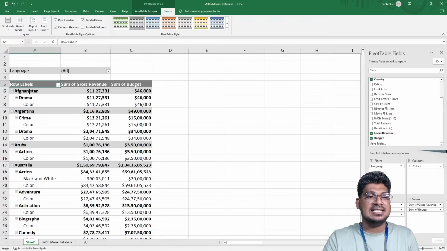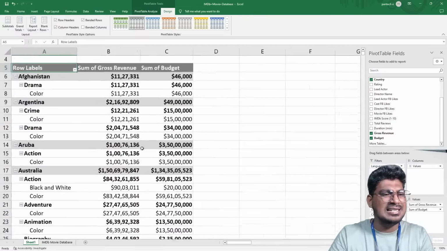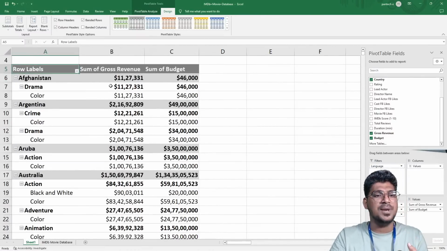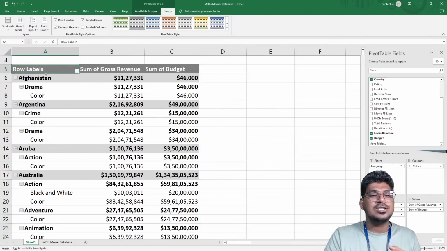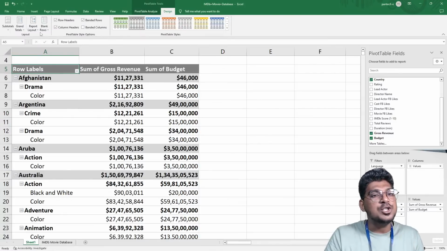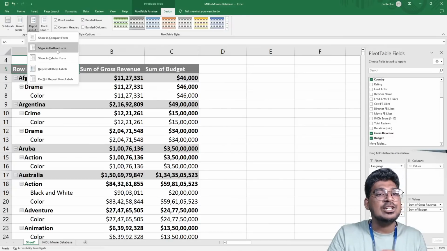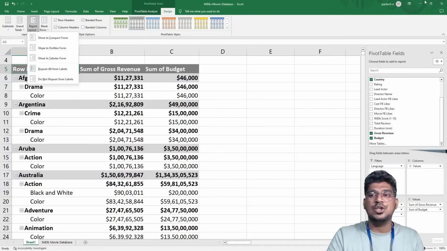Now you can see this one. This is actually a little pretty to see, and it is not comfortable for me. Why? Because it is nested one by one. It is not good to see this. For example, drama is the genre, color is the genre, and then the value comes. The country, genre, and color come like this. So I want to make this a compact form. This is actually a compact form.